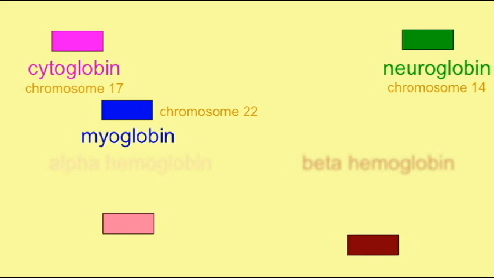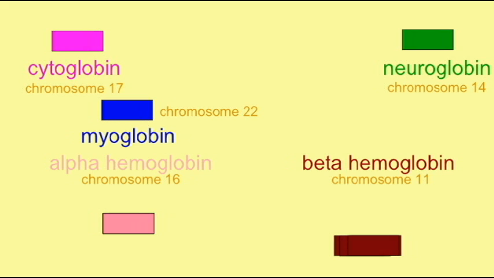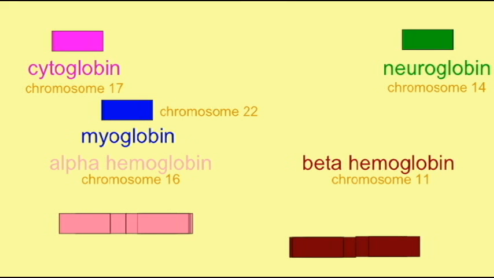The alpha hemoglobin ancestor, located on human chromosome 16, was then duplicated multiple times to produce a cluster of alpha hemoglobin genes, which include the zeta hemoglobin, the zeta pseudogene, the alpha pseudogene, the alpha 2 gene, the alpha 1 gene, and the theta gene.